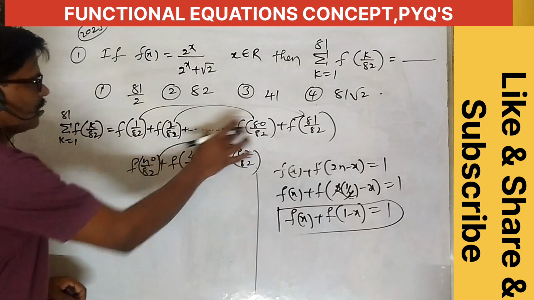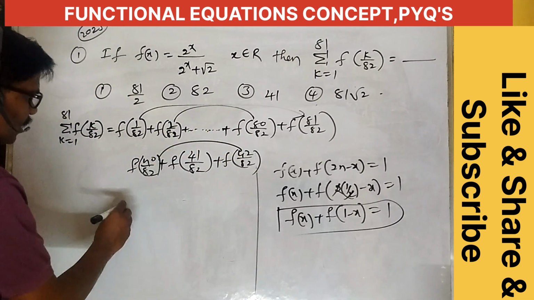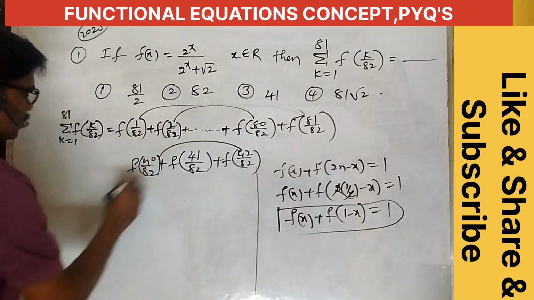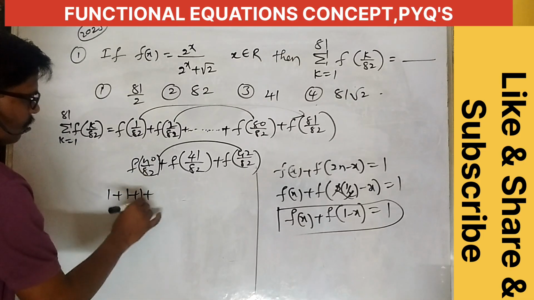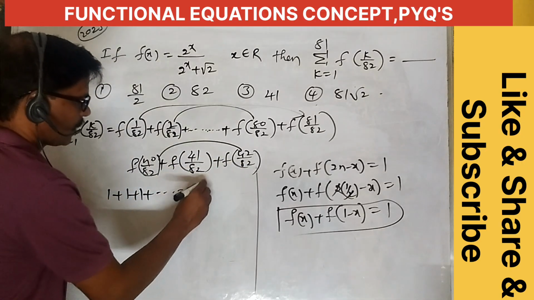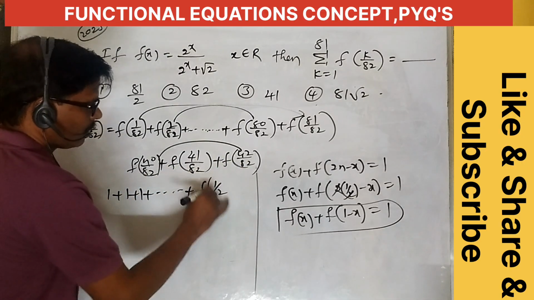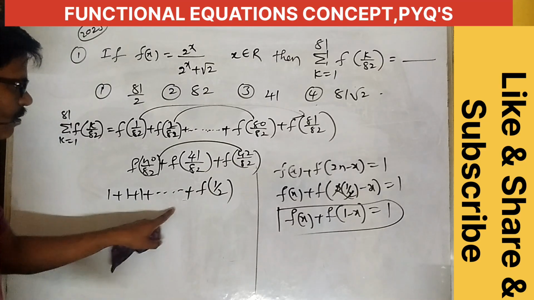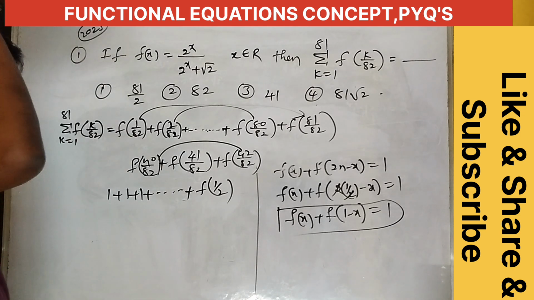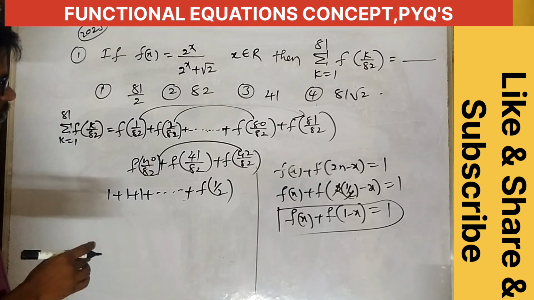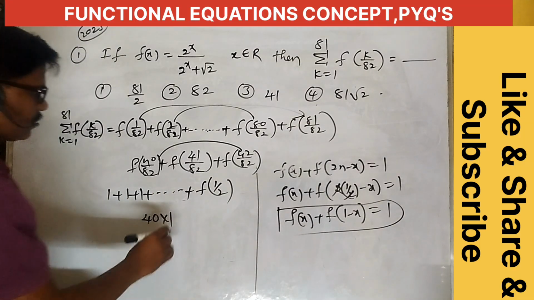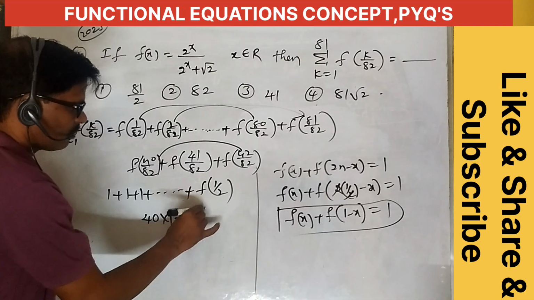Okay, how many pairs are there here in total? Total 40 pairs, so 40 into 1. So it is 1 plus 1 plus 1 and so on up to 40 pairs, and the remaining term is f of 1 by 2, the middle term. Next, plus f of 1 by 2 equals what? We need the f of 1 by 2 value.